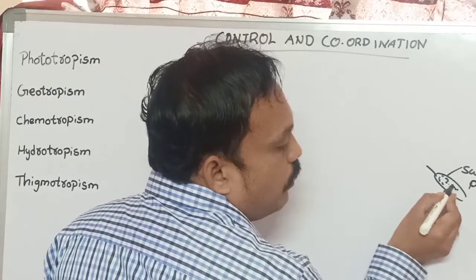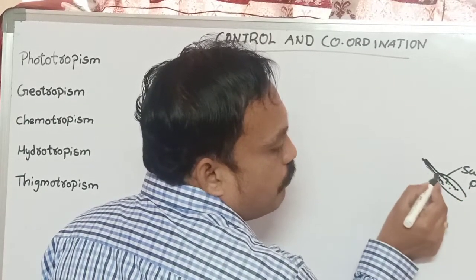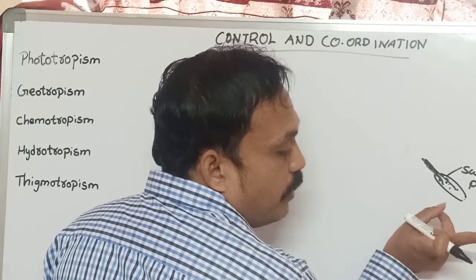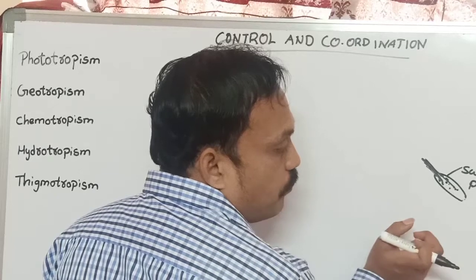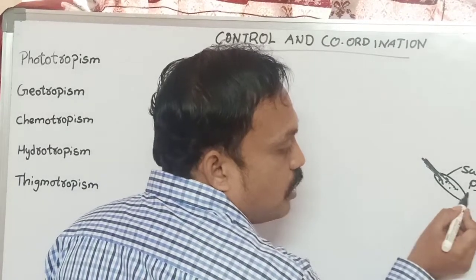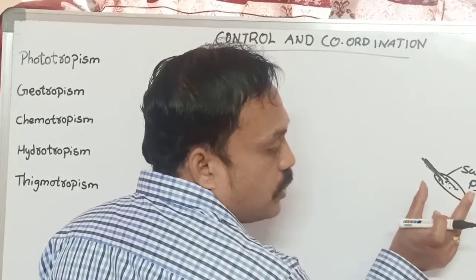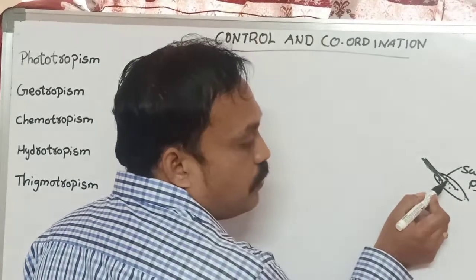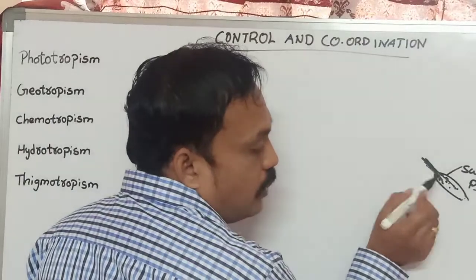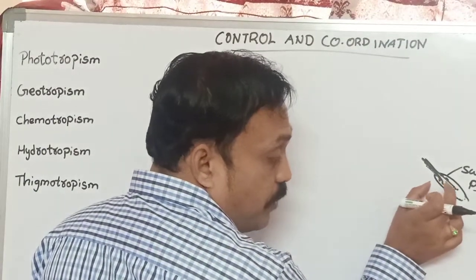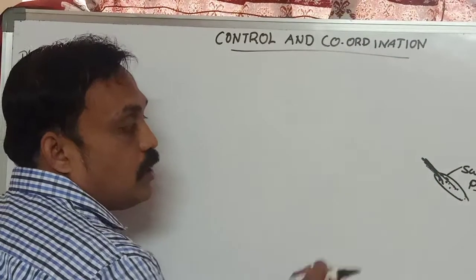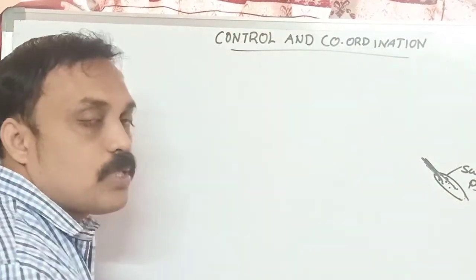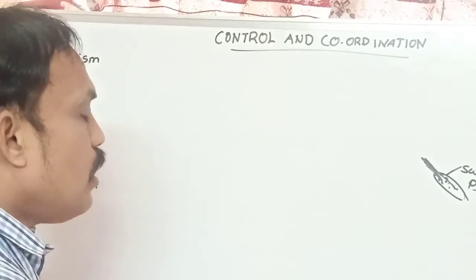When we touch it, the water moves back. That is why the leaf folds after touching. The pulvini stage means the swollen stage, when water is inside the leaf. The leaf is filled with water, so that is called pulvini. Especially we observe this in mimosa, the touch-me-not plant.